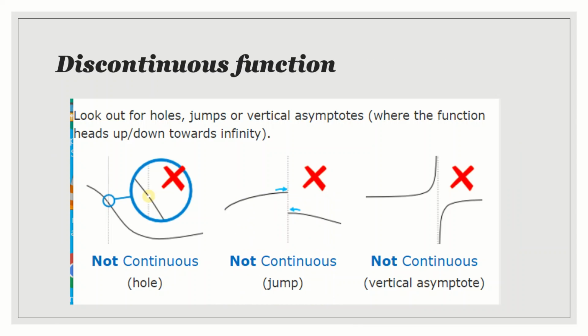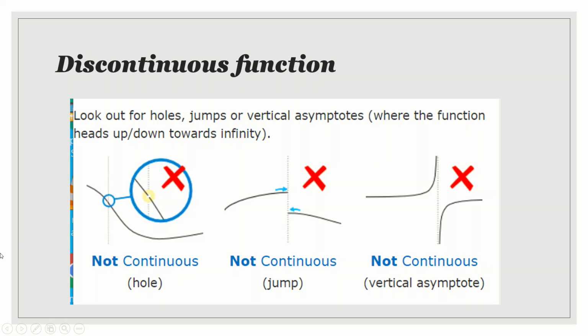Now, what is a discontinuous function then? Look at the hole in the first graph, the jump in the second graph and the vertical asymptote in the third graph. Here you can see the hole. So I can say that this function is not continuous. Here also the function is not continuous, and here also the function is not continuous because I cannot draw the graph continuously. I have to lift my pen over there and continue with the function here. So these types of functions are called discontinuous functions.